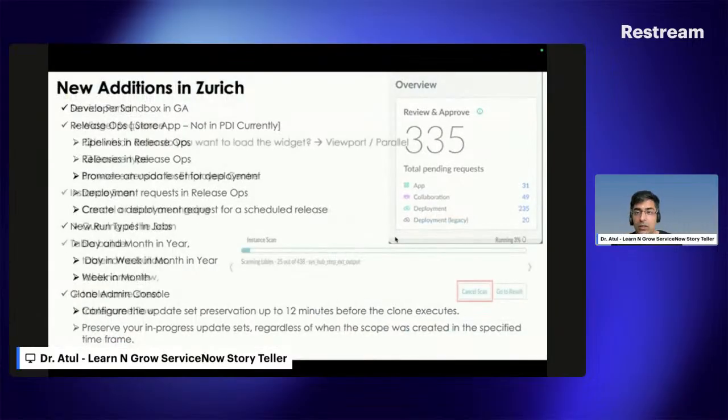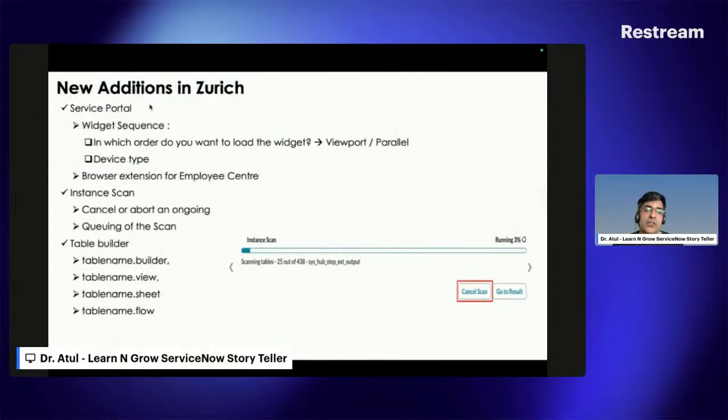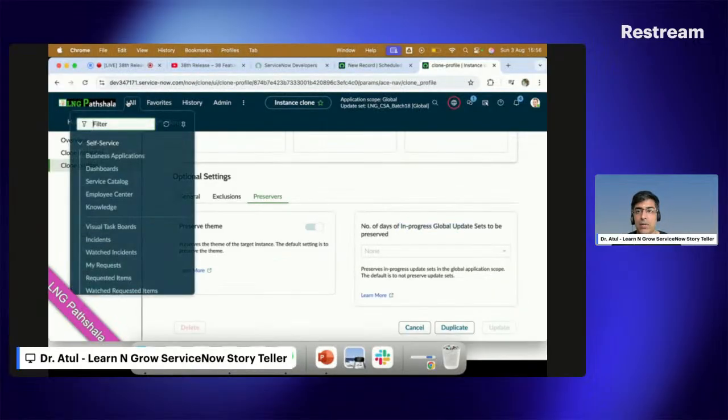Now coming to the next part, what ServiceNow brings to the service portal. Definitely, users always complain that my service portal is taking a lot of time to load, and as a developer I can say, what can we change? Can we change the timings? Can we change the settings of a widget to be loaded at the time? So this is what is given by ServiceNow. I'll come back here,